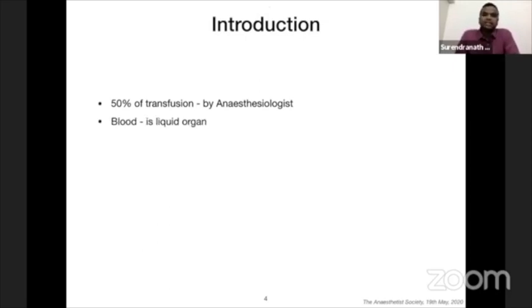Blood is considered a liquid organ and any transfusion should be taken with utmost care. Any transfusion of blood or blood products should be considered as transplanting, because we are going to expose our patient to a new antigen and there is high possibility for an antigen antibody reaction to occur.